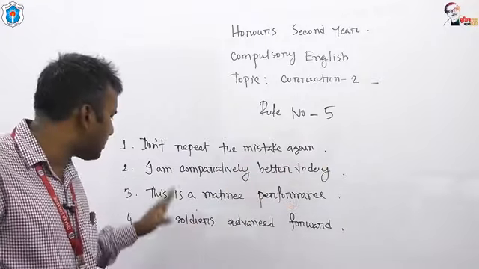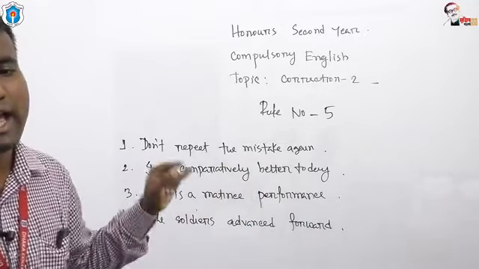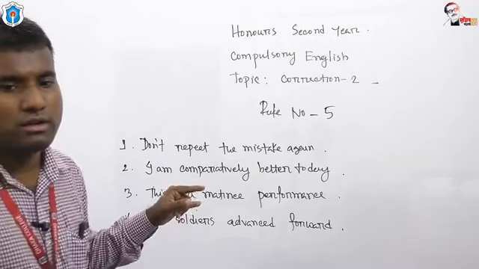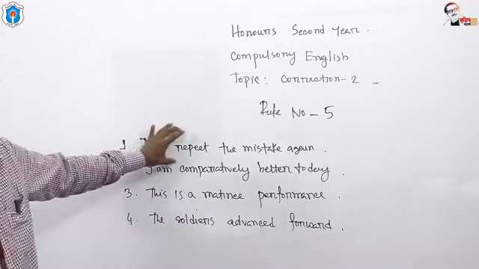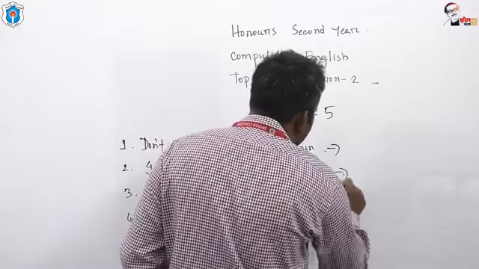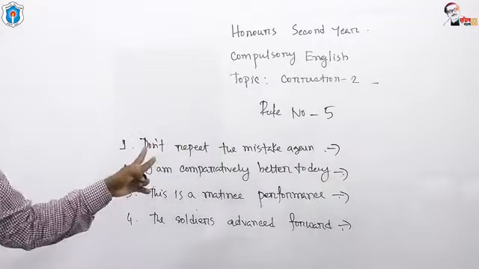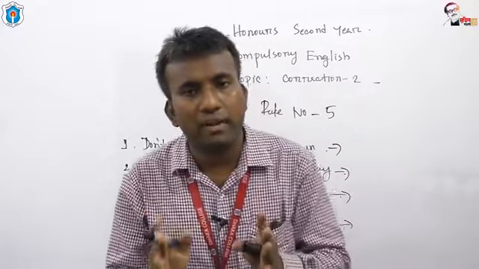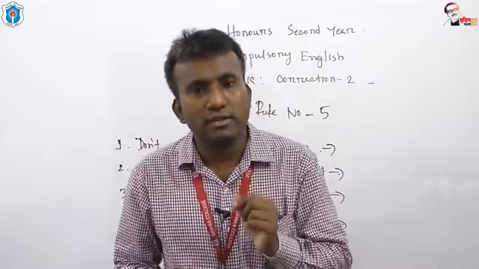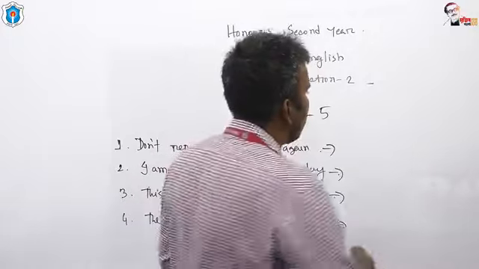And the fourth one is the soldiers advanced forward. These 4 sentences have become grammatically incorrect because of one grammatical item, and that is, look at the board.